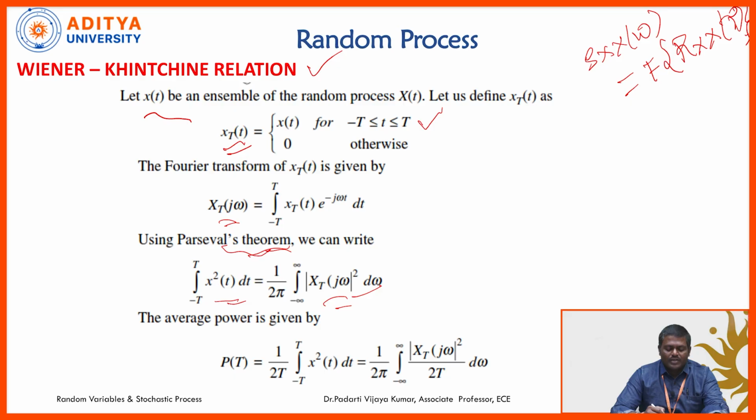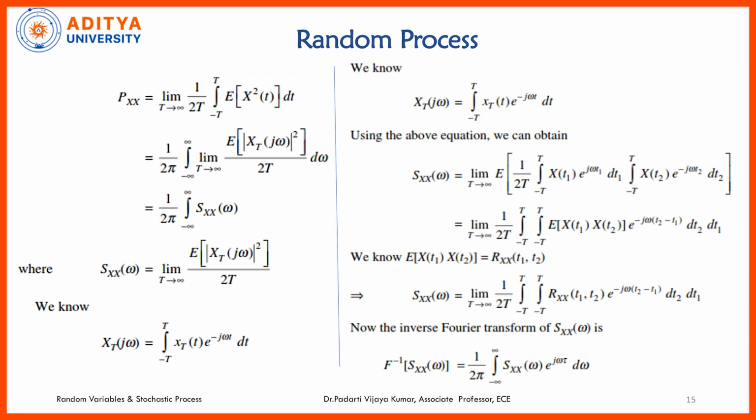So, the average power is equal to 1 by 2T integral from minus T to T of x square of t, which is equal to 1 by 2 pi integral from minus infinity to infinity of XT of j omega whole square. See here, XT of j omega is the integral from minus T to T of xT of t e power minus j omega t, and we know that Sxx of omega is mathematically defined as the expectation of XT of j omega whole square divided by 2T.